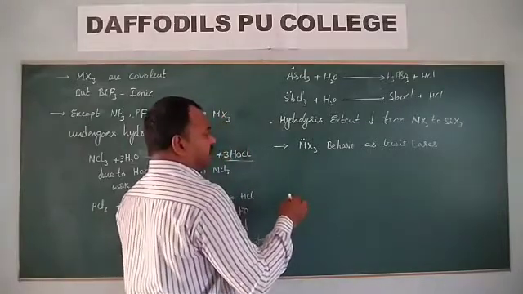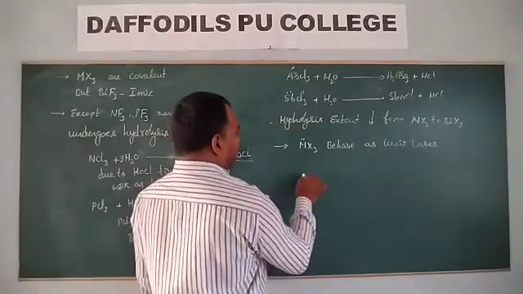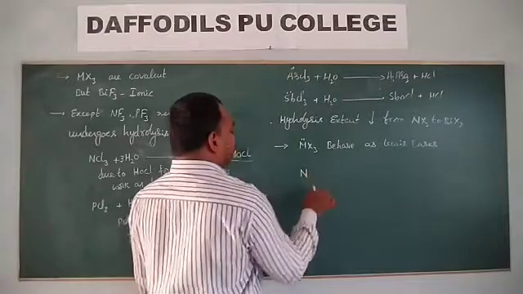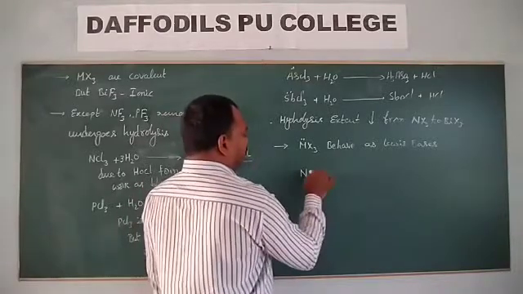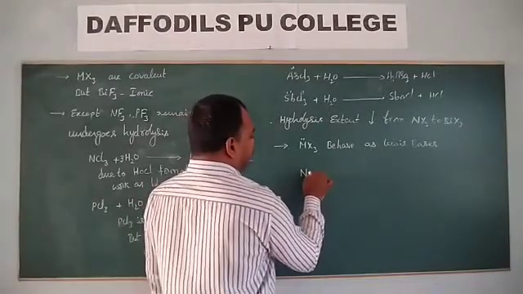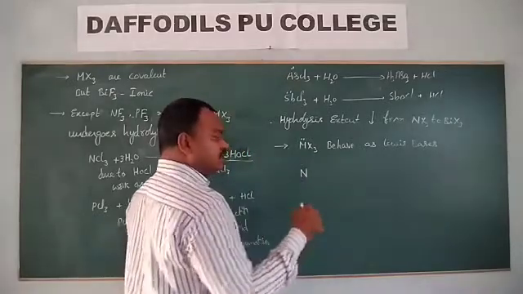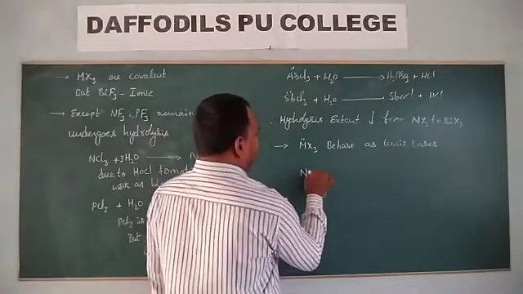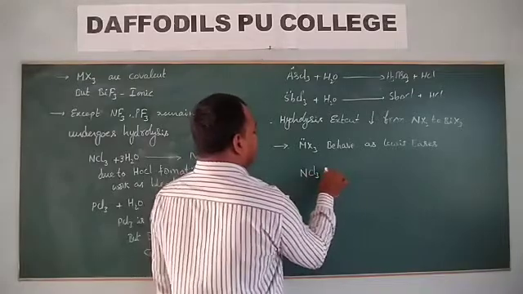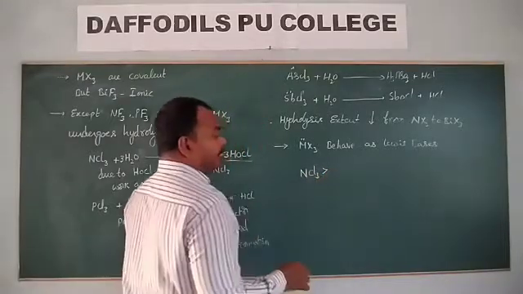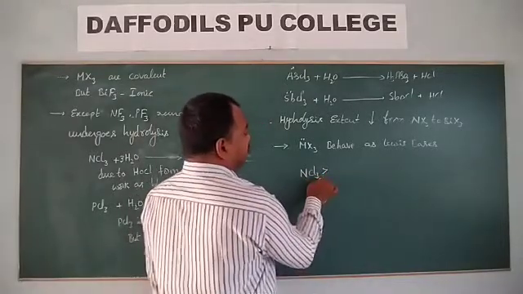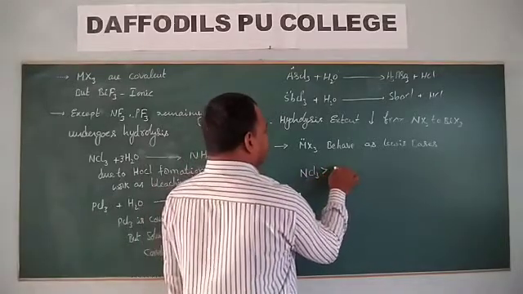So we will discuss the Lewis basic nature order. Actually, the order appears like this, but the real order is somewhat different. NCl3 must have the highest Lewis basic capacity.